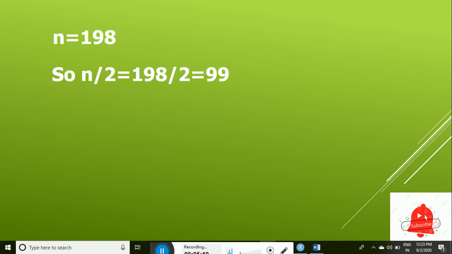Now we will look for the class interval which has a cumulative frequency greater than 99. Let us see which class interval that is.